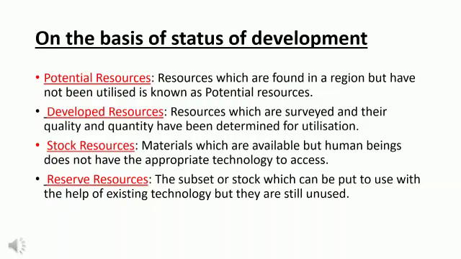The third one we have next is the stock resources. Materials in the environment which have potential to satisfy human needs, but human beings do not have the appropriate technology to access these resources, are known as stock resources. Now let us see the last one, that is the reserve resources. Reserve resources are that subset of stock which can be used with the help of existing technology but they are still unused. They are known as reserve resources.